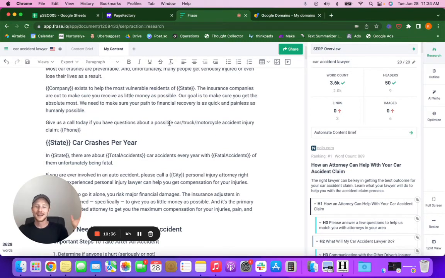However many cities with more than 2,500 people are in your state, you want to have one of these pages for that city, because if someone says car accident attorney city, you will show up there. But if you just try to rank for car accident attorney, not so much. That one that has the city will have preference over it because it's more relevant. It's more specific.